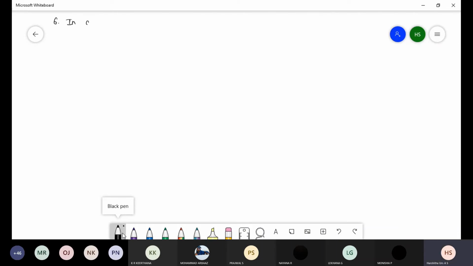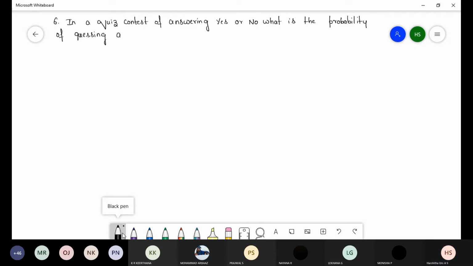Find, in a quiz contest, of answering yes or no, what is the probability of guessing at least 6 answers correctly out of 10 questions asked?